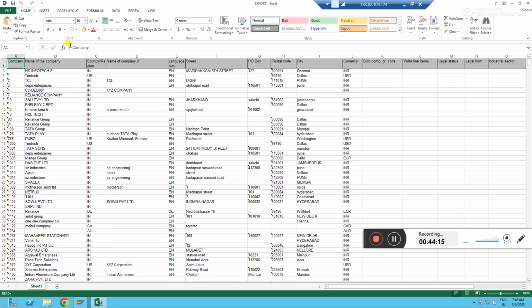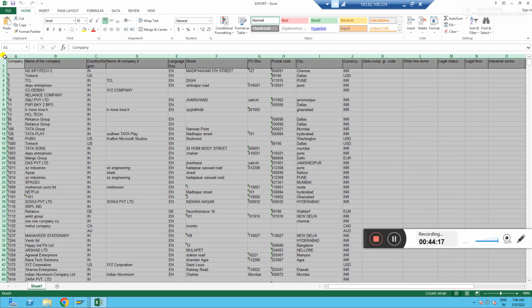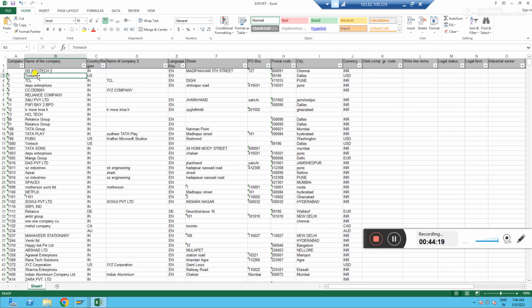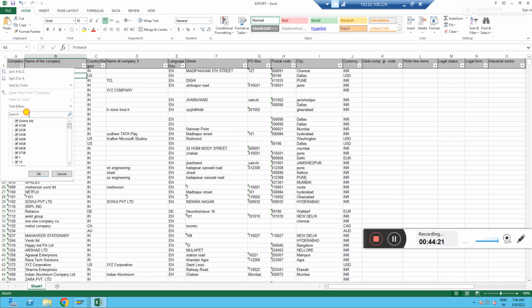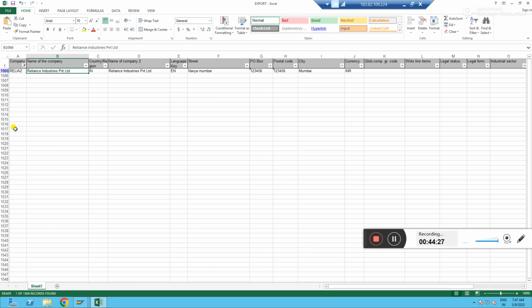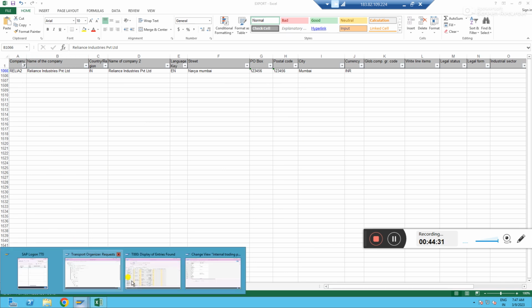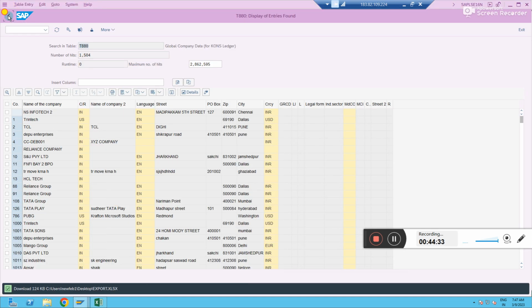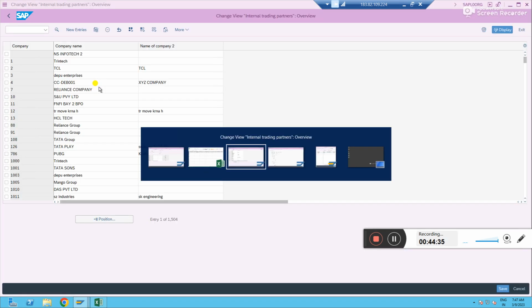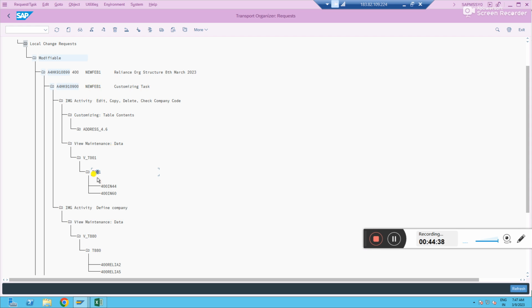Okay. So let's put a filter and find our company here. What is it? Reliable 2, right? This is our company we created. Now let's go and get the details of company codes. Company codes are related to which table? T001, right?